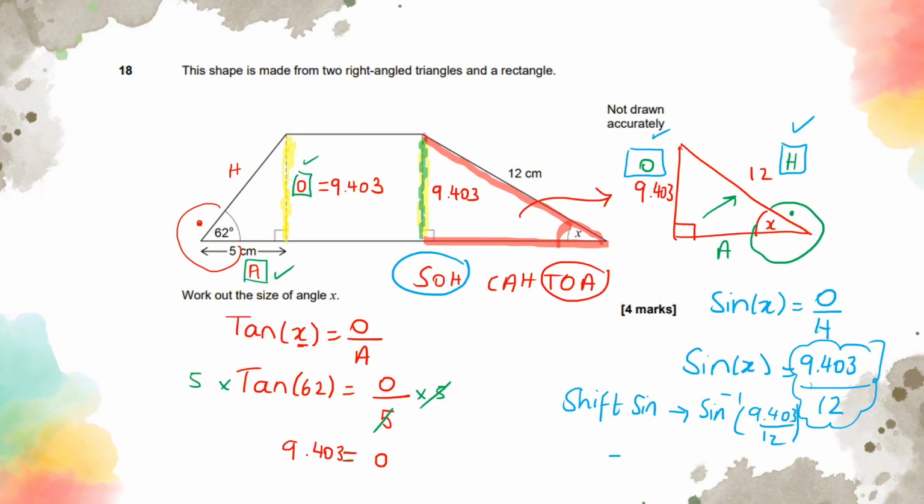That's going to give you the angle, and your angle is going to be 51.59 degrees, and that's how you get 4 marks from this question. So to get full marks from this, we're going to have to do all these steps and write them down, so please make a note of this.